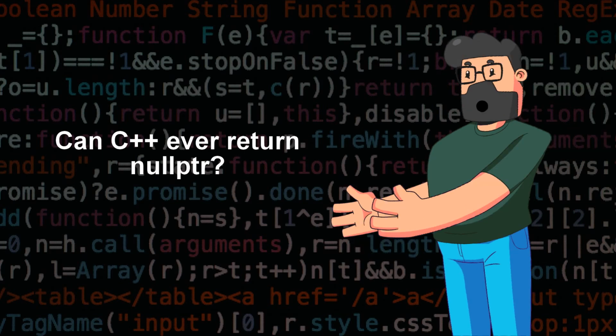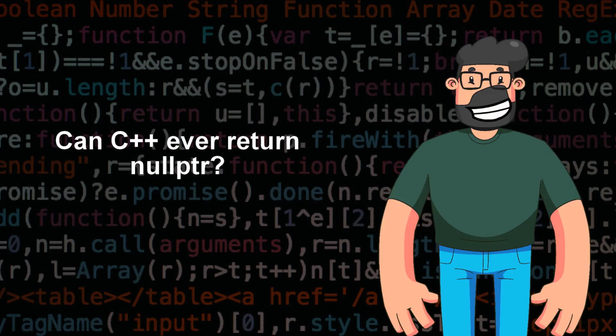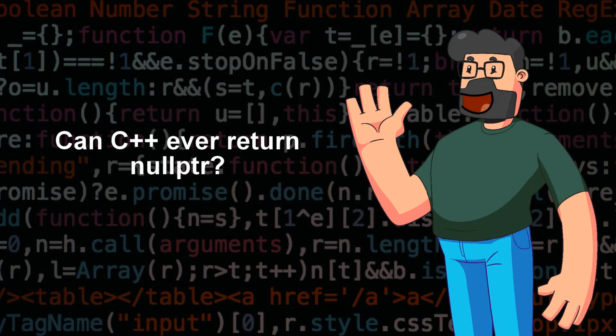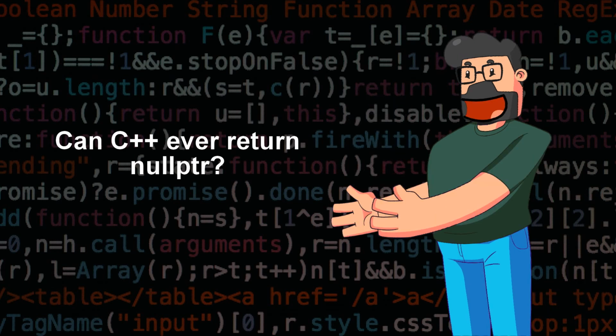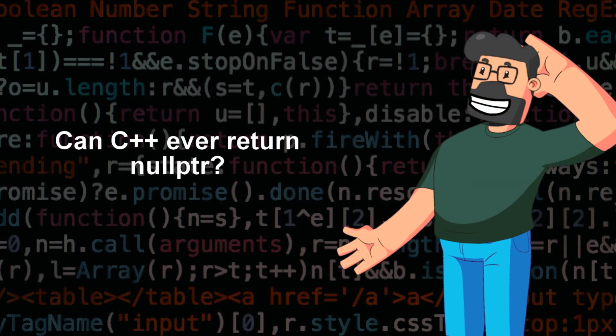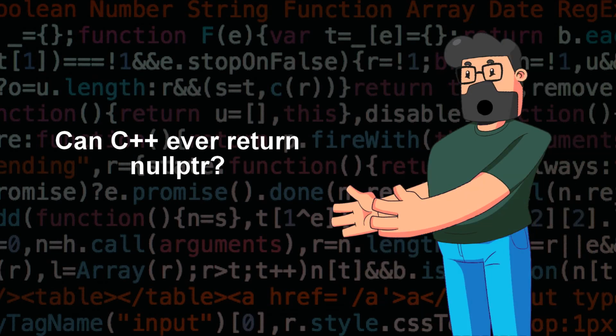Hey there! Today we're diving into an interesting problem that might seem trivial at first glance, but holds some unexpected twists. The issue at hand revolves around the usage of the address-of operator, specifically questioning whether it can ever return a nullptr. Intriguing, right? Let's explore this problem further.